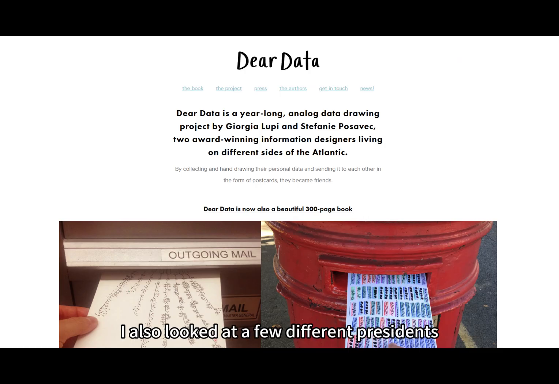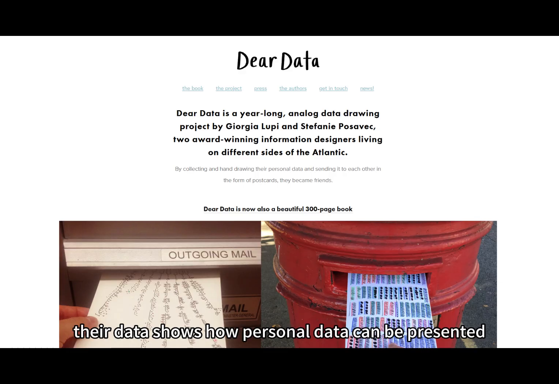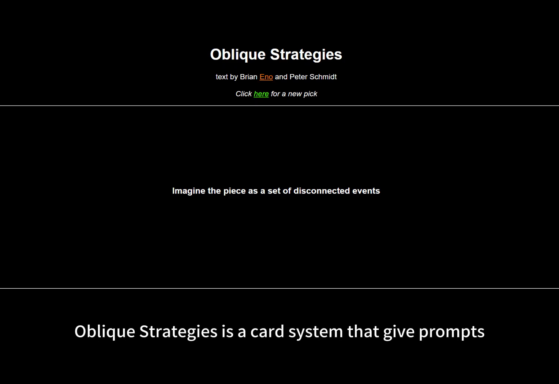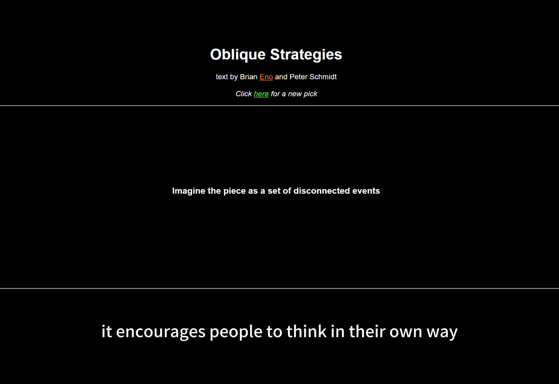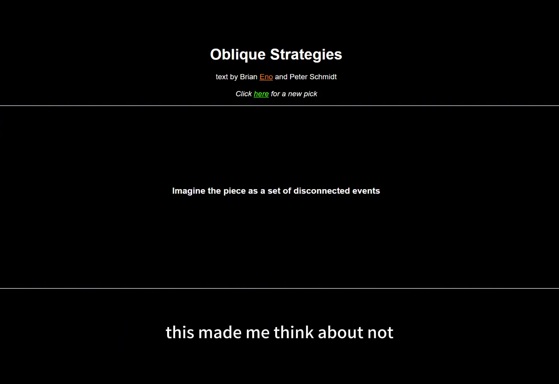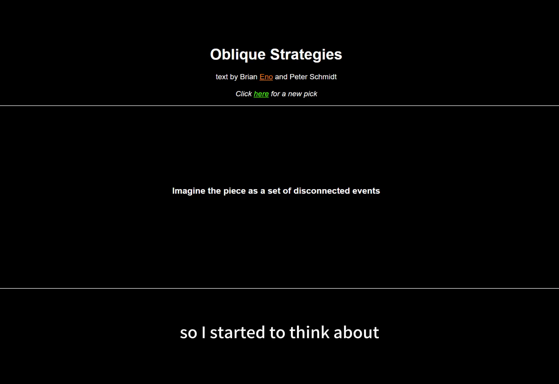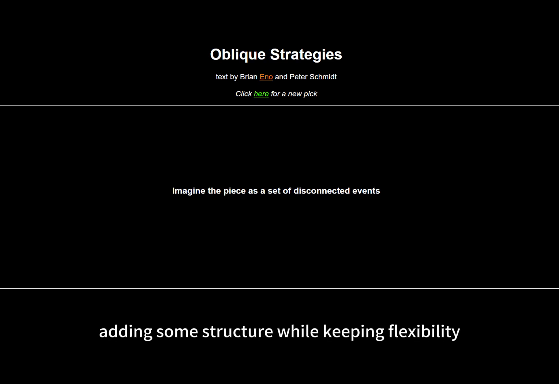I also looked at a few different precedents. Their data shows how personal data can be presented in a non-linear way. Oblique Strategies is a card system that gives prompts instead of answers. It encourages people to think in their own way. This made me think about not fixing a structure in advance, but giving users elements they can interpret. But it is very open and doesn't guide users much. So I started to think about adding some structure while keeping flexibility.